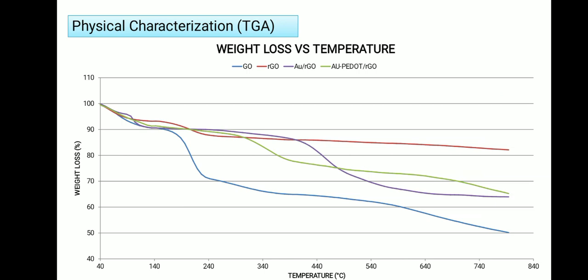Overall, the thermogram showed that all synthesized composites exhibit two decomposition regions, besides starting to lose some mass below 100 degrees Celsius due to evaporation of adsorbed water. Focusing on AuP.RGO depicted by the green line, 23% of mass loss has taken place at 350 degrees Celsius at the second stage. This loss of mass can be attributed to the polymeric decomposition of P dot.